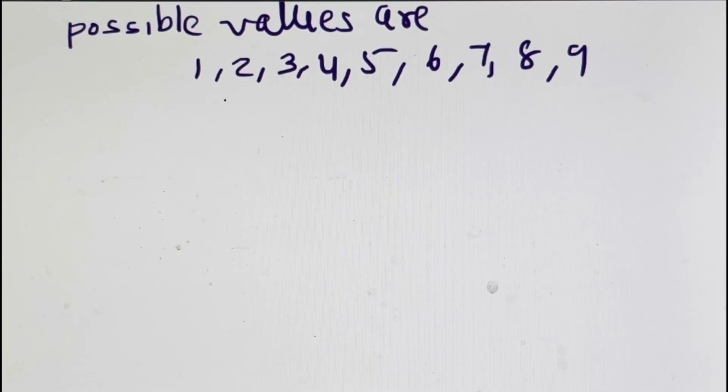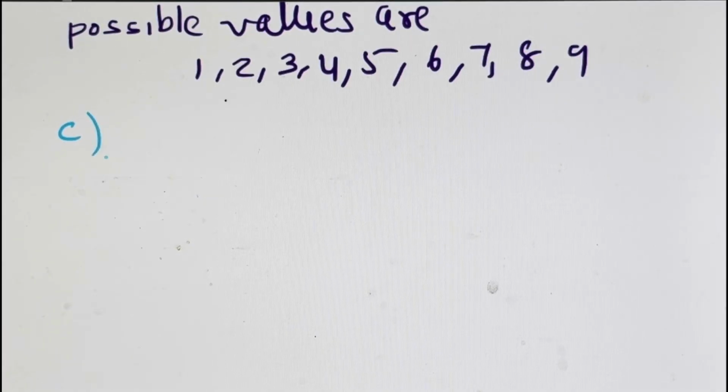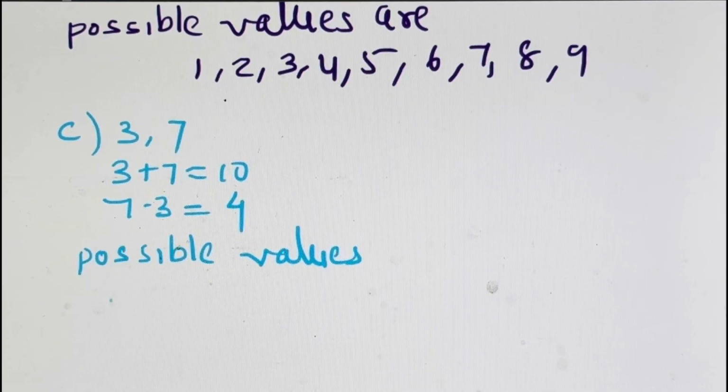Now in C, the numbers are 3 and 7. So we add 3 plus 7, that is 10. 7 minus 3 is 4. So the possible values should be between 4 and 10, and not 4 and 10.